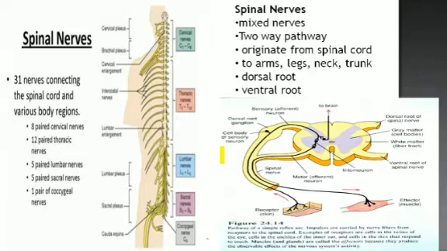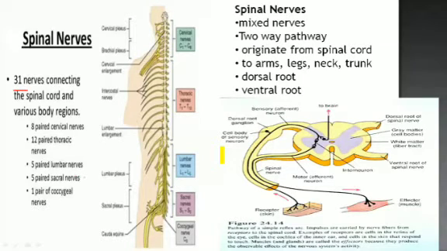Okay. Let's talk about spinal nerves. You can see from the spinal cord, from cervical nerves to the coccygeal nerves, there are 31 pairs. So you can see 8 paired cervical nerves from C1 to C8, where the cervical region, like the neck region, is. There are 12 thoracic nerves at the thoracic region, where the intercostal muscles are present. So intercostal nerves also provide them.